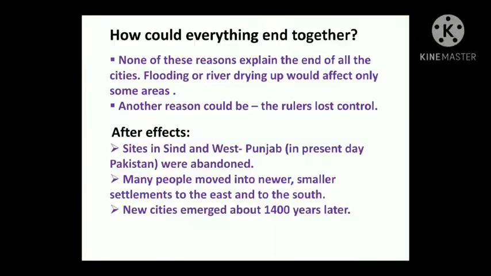But how could everything end together? None of these reasons explain the end of all the cities. That means flooding or rivers drying up would affect only some areas. Another reason could be that the rulers lost their control.